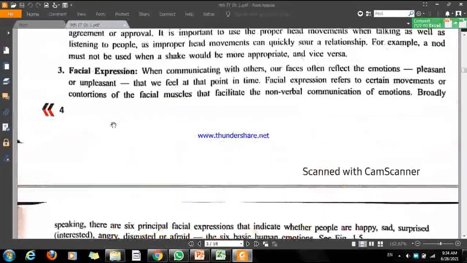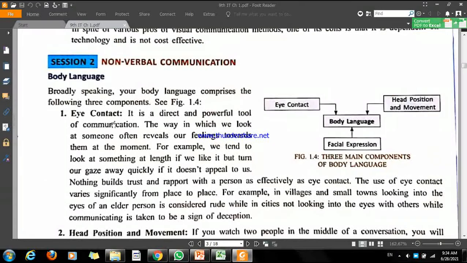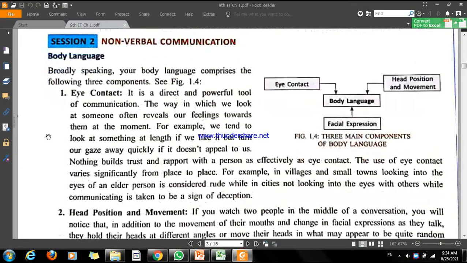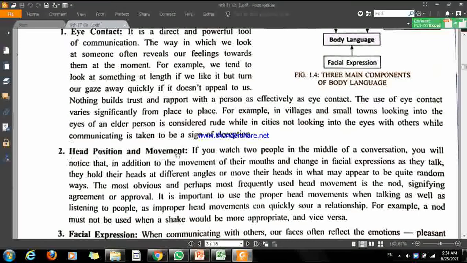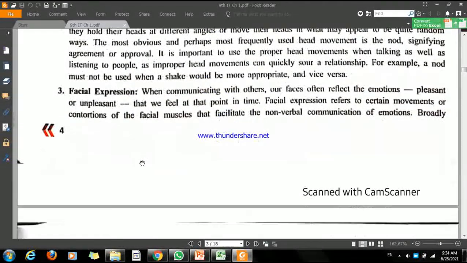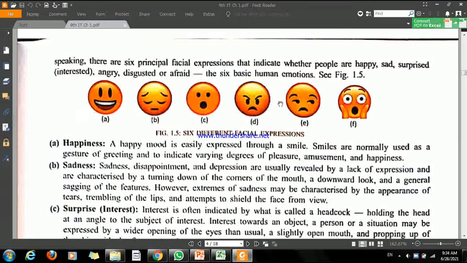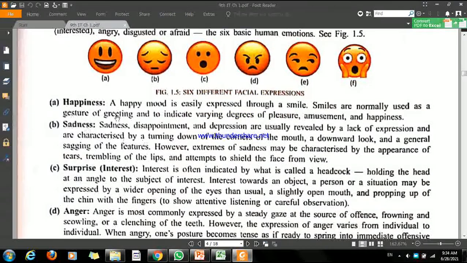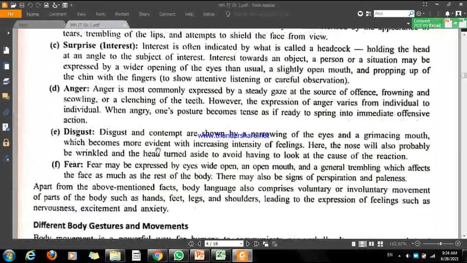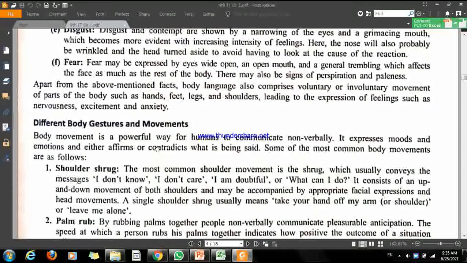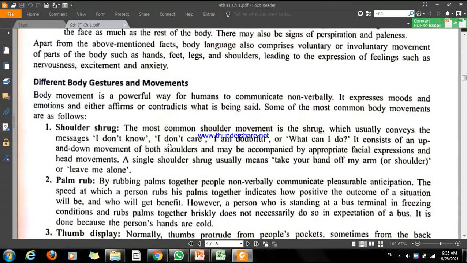Okay, so there are some examples of non-verbal communication, like body language, eye contact, head position and movement, and facial expressions, like you can see on your screen. Different kinds of facial expressions are shown by using emojis: happiness, sadness, surprise, anger, disgust, and fear. These are the facial expressions you use to communicate in non-verbal communication.